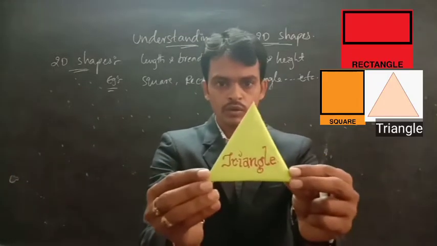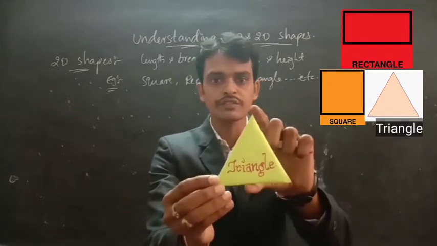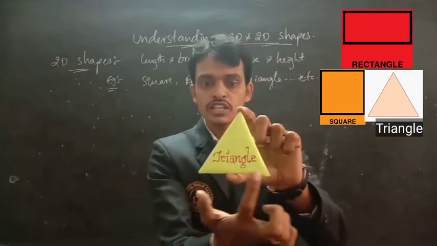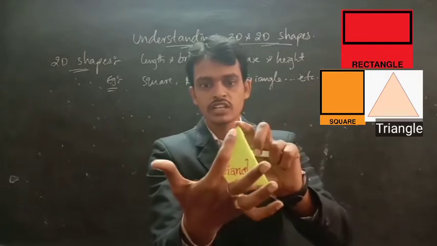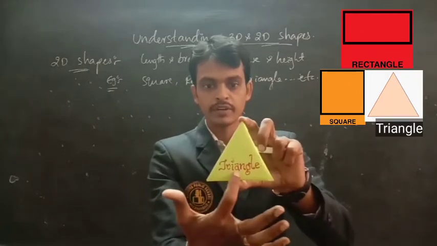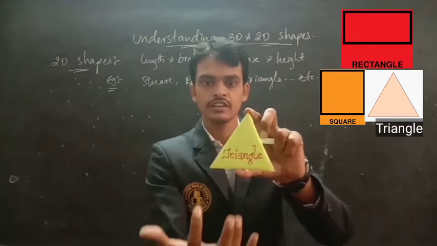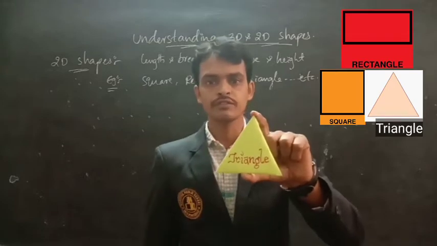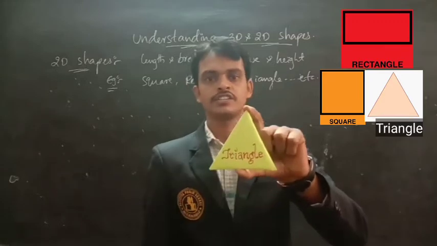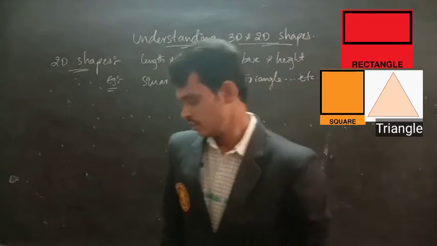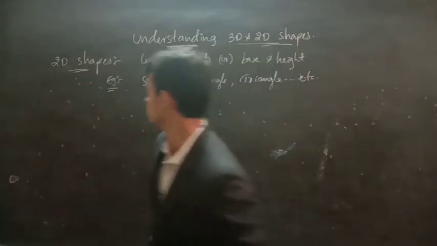Next, look at this figure. What is this? Yes, triangle. So a triangle is also a two-dimensional figure. What is this? Base. And what is this? Height. A perpendicular line segment joining a vertex to its opposite side is called a height. Then a triangle is also a two-dimensional figure. What are the dimensions? Base and height. Now we'll discuss the 3D shapes.